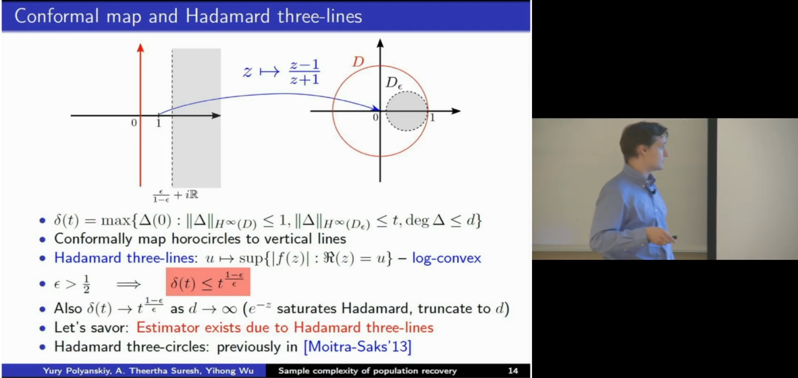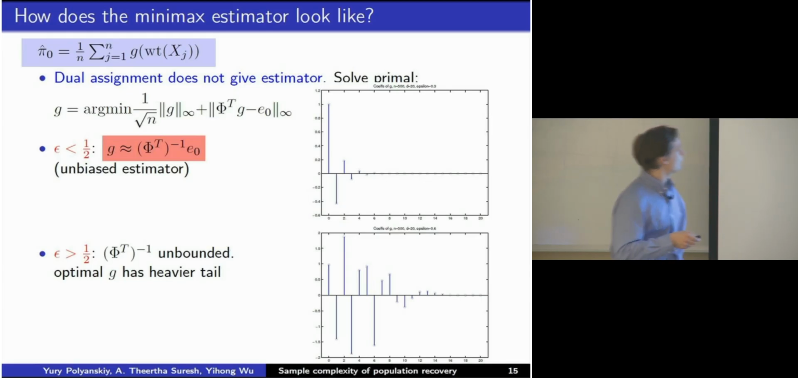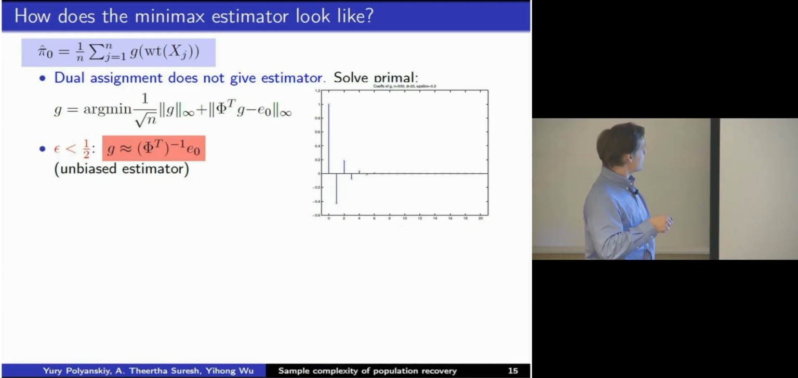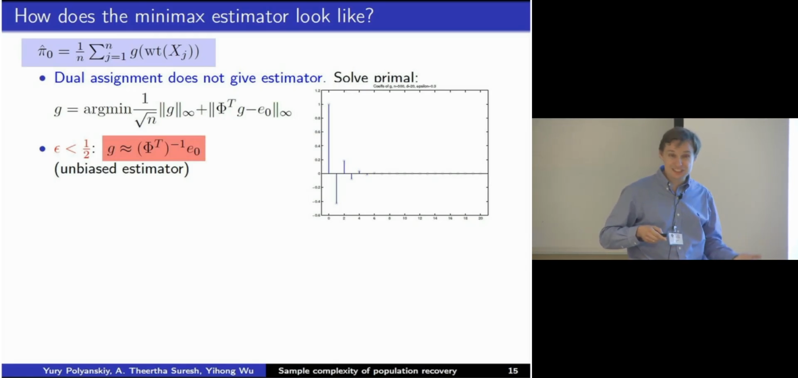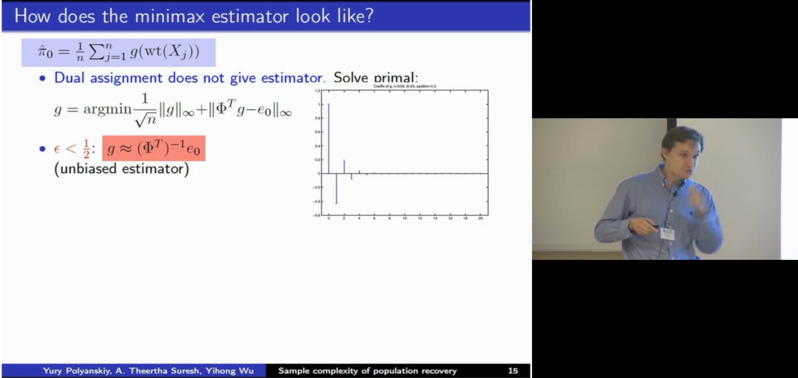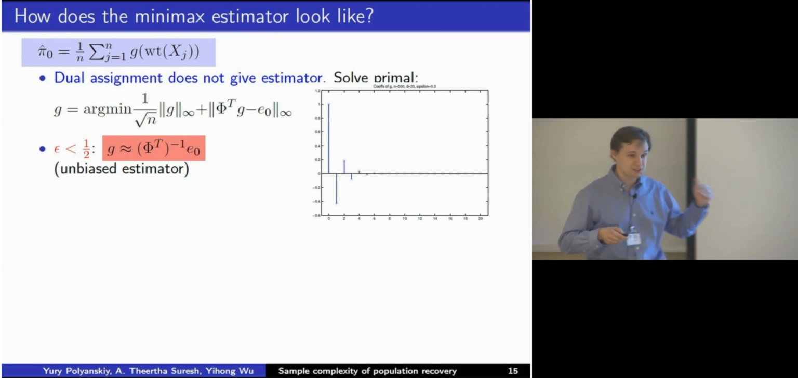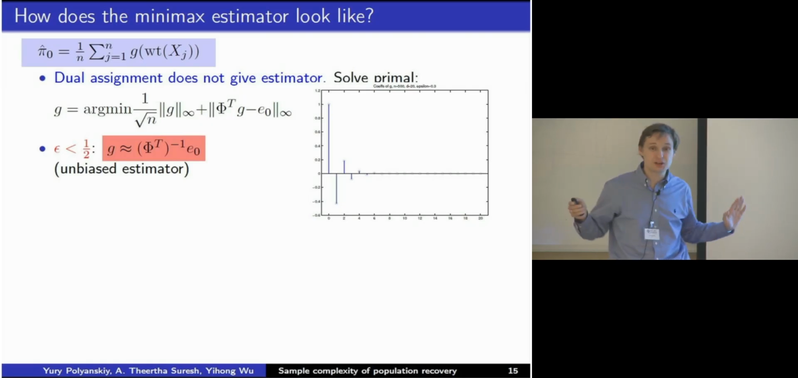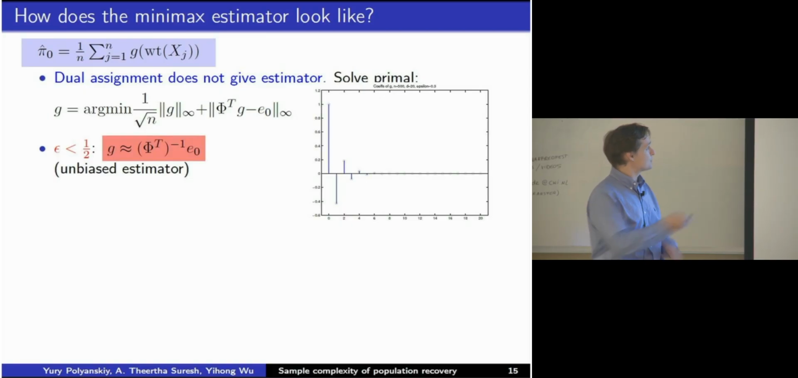All right, so I wanted to tell you a few things about how the optimal estimator looks like. There is a catch here. Hadamard 3 lines gives us existence of the estimator, but remember I said that we apply minimax, right? So this means that we are solving the dual program. The feasible in the dual doesn't tell you anything about the primal. So it's a very strange situation where you apply some Hadamard stuff, but it doesn't tell you how the estimator looks like. To get the estimator, you actually have to roll up your sleeves